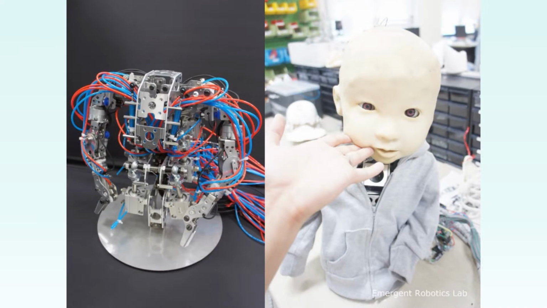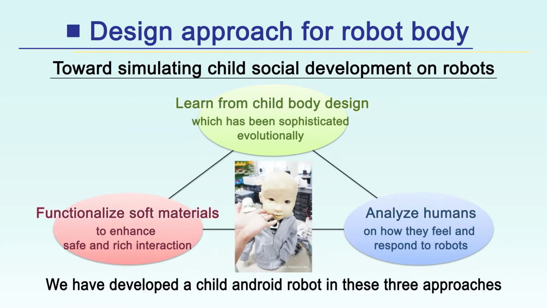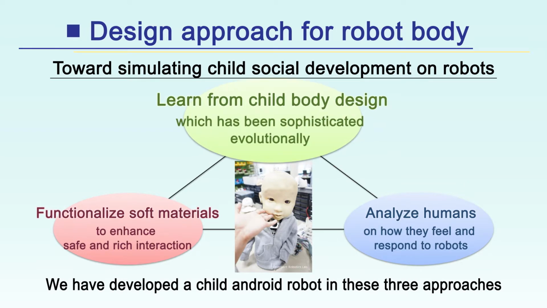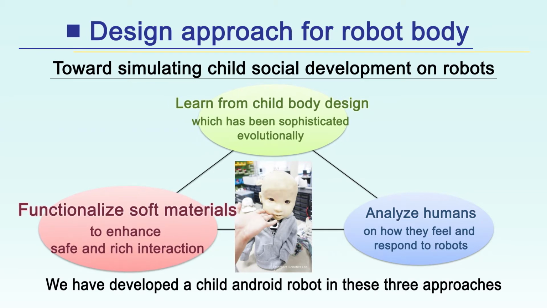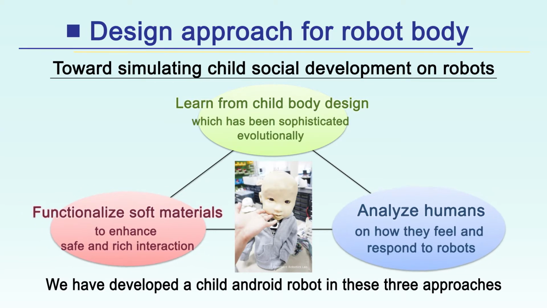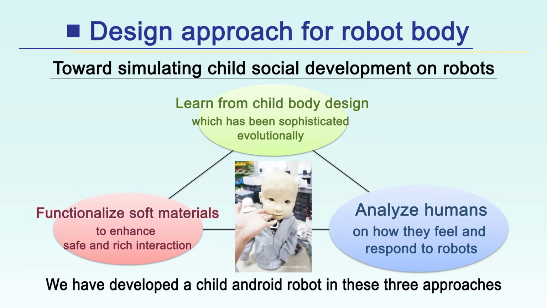Robot Platform Group is studying the bodies of communication robots as an interface between the robot's brain and humans. We regard the following 3 approaches as important. The first one is to learn from a child body. The second one is to functionalize soft materials to enhance safe and rich interactions. And the third one is to analyze how humans feel and respond to the robot.